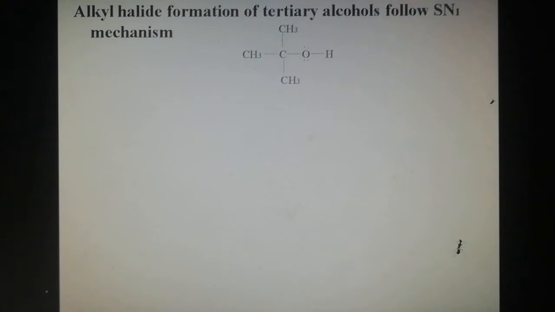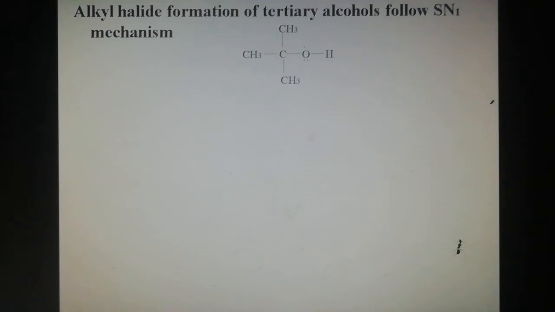Primary alcohol follows SN2 mechanism. Tertiary alcohol follows SN1 mechanism. SN2 means bimolecular nucleophilic substitution. SN1 means unimolecular nucleophilic substitution reaction. So tertiary alcohol follows SN1 mechanism.